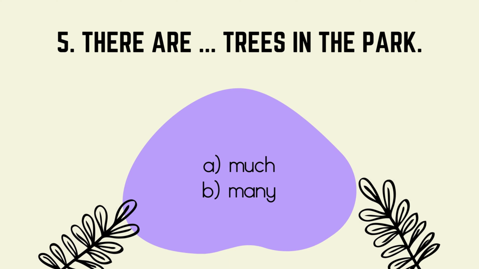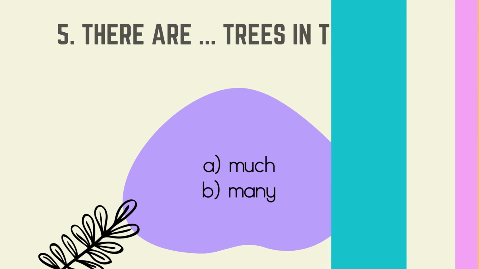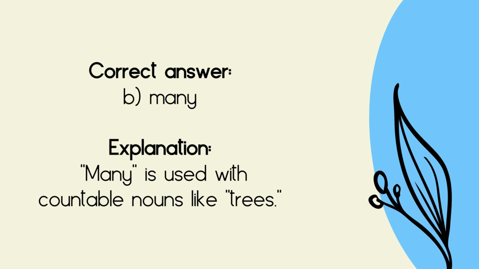5. There are trees in the park. A. Much. B. Many. Correct answer, B. Many. Explanation: many is used with countable nouns like trees.